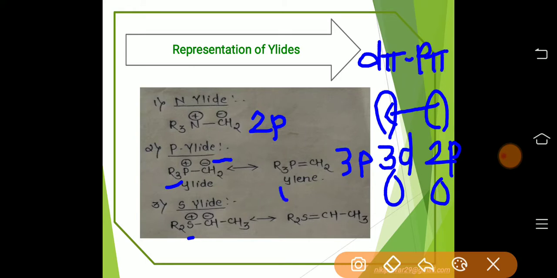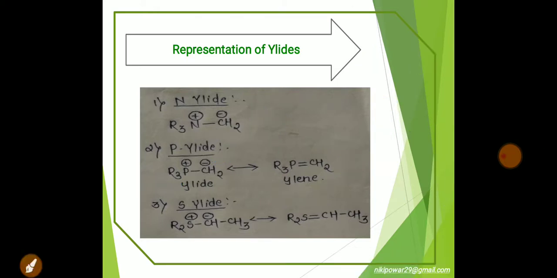Here we can see formation of ylene. Okay, ylene. Whereas nitrogen doesn't have 3d or any d orbital. Therefore, phosphorus and sulfur ylides are much more stable than nitrogen ylide. This question is frequently asked in your semester exam for about 3 marks. Okay. This is all about the introduction and types of ylides.